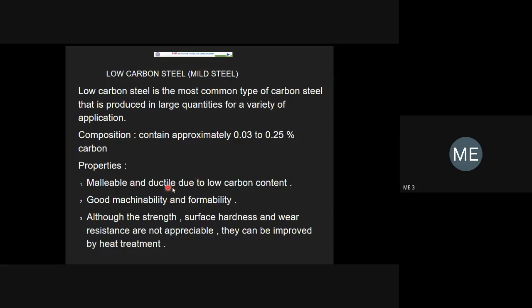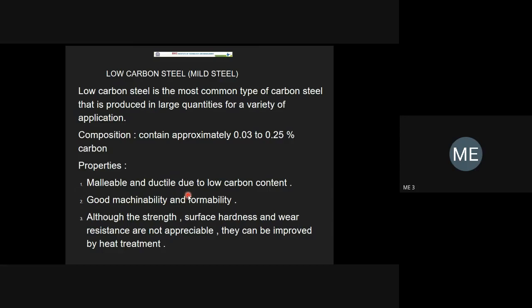Now we are talking about ductility. It should have good ductility, and it does have good ductility. Malleability refers to behavior when it is subject to compression loading. Ductility refers to behavior when it is subject to tensile load. So if you conduct a compression test, from that we can get the malleability. If you conduct a tensile test, we can get ductility.